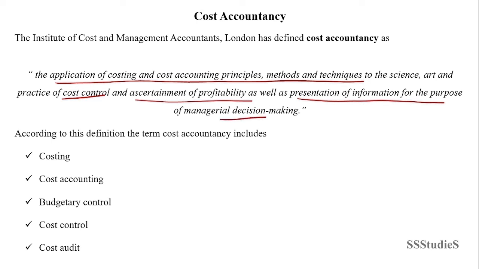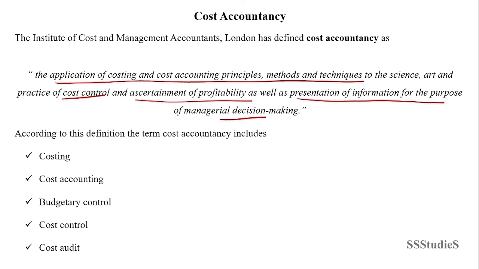So, looking into this definition, it is applying costing and cost accounting principles, methods, and techniques to control costs, and not only to control costs in the organization, but also to ascertain the profitability. It also includes presenting the information to the management for taking decisions.